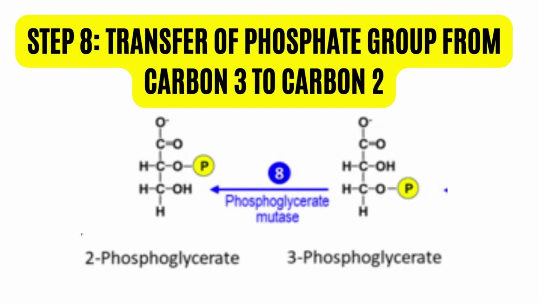Then the enzyme phosphoglycerate mutase transfers the phosphate group to another carbon atom. What is the meaning? Since 3-phosphoglycerate has the phosphate group attached to carbon 3, the enzyme detaches the phosphate and reattaches it to carbon 2. I remember mutase because this process is like a mutation. Now, the product is 2-phosphoglycerate.